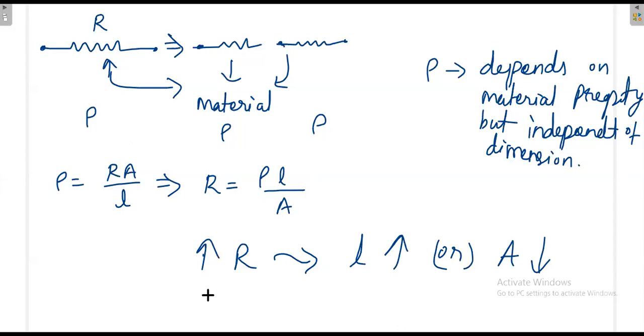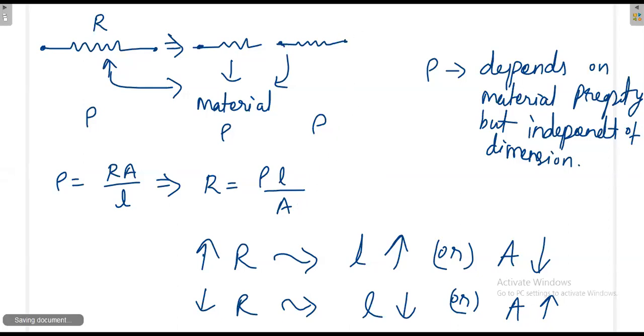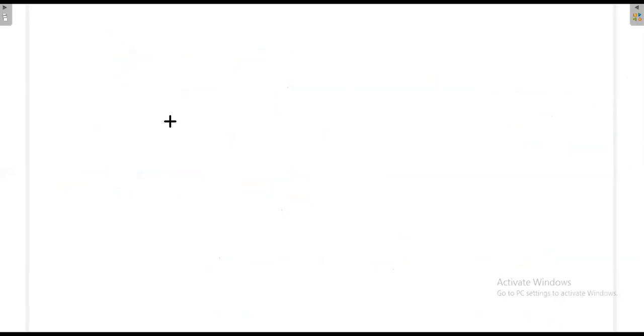Or how can I decrease the resistance? If you want to decrease the resistance, you decrease the length or increase the area, or you can do both at a time, no problem. So now what we have understood is, once you have chosen the material properties, you can still vary your resistance value by controlling the length and also the cross section of the resistance. Now I will draw a small diagram and I will ask you questions.